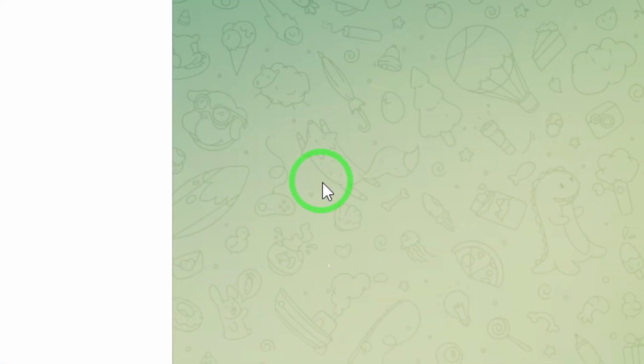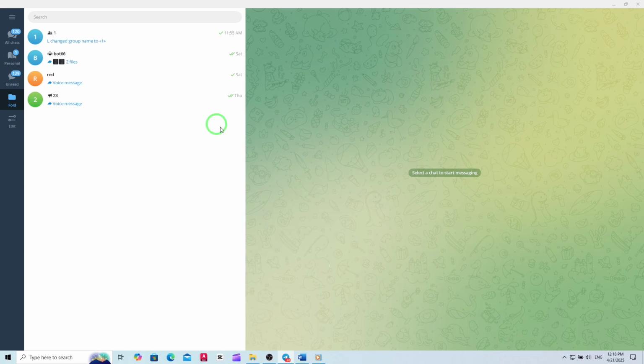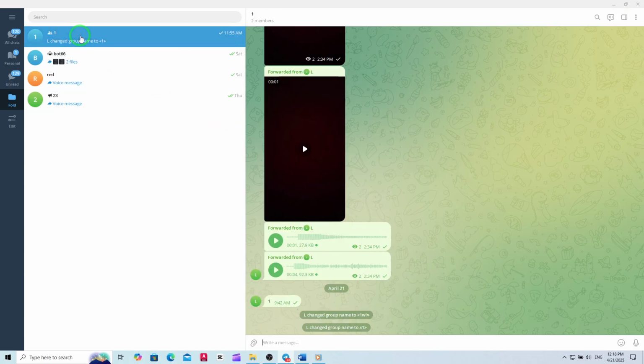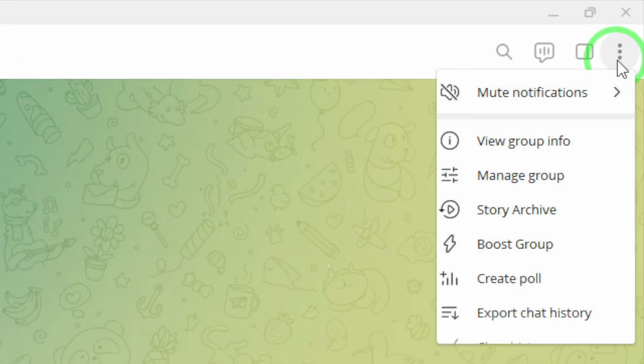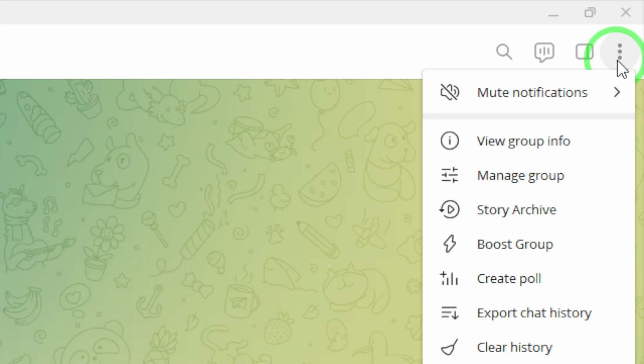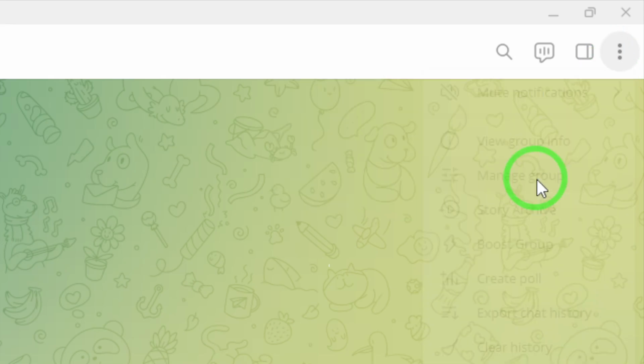Once you're in, head over to the group where you have admin privileges. You'll find all your groups listed on the left side. Just click on the one you want to manage. Now look towards the top right corner of your group chat window. You'll see 3 dots. Click on them to open the options menu. From this list, select Manage Group.